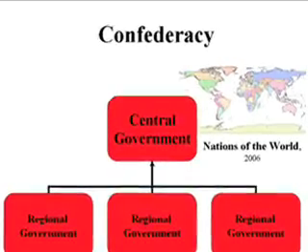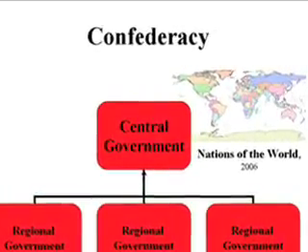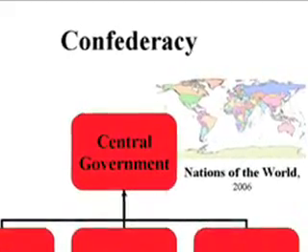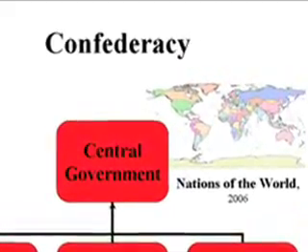Today, the United Nations is an example of a confederacy. The member nations retain autonomous authority, and the central organs of the United Nations, the General Assembly and the Security Council, exercise only the authority that is delegated to them by the member nations.